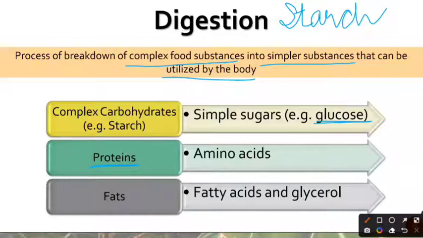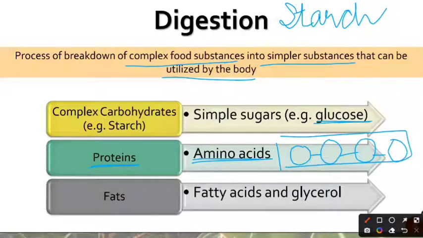First of all, these proteins, which are polymers of what are called amino acids, are going to be broken down, and these amino acids are then going to be used in order to make the proteins of our own body. So, suppose this is an amino acid, it is going to be connected to another amino acid, then to a third amino acid, and so on. And this entire chain of amino acids is what is a protein. So proteins are first broken down into their simplest units, that is amino acids, and then the amino acids are going to be utilized by our body.